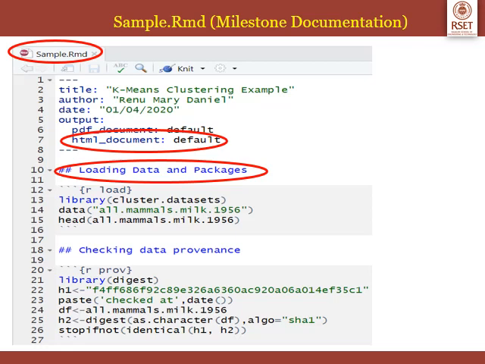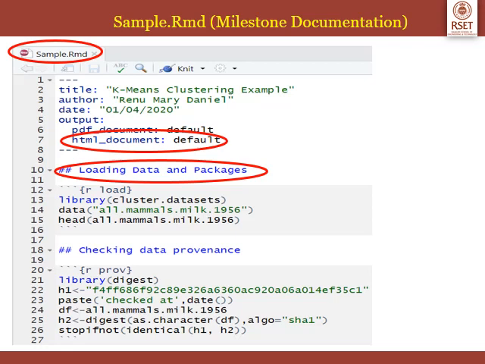Next, to load the data and packages, we need to write the R code. So remember, R code will always be written within an R code chunk. So to create an R code chunk, in line number 12, we have written 3 backticks followed by curly braces. Then r, and after that, the name of this particular R code chunk is load. Then within that R code chunk, I am writing 3 lines of R code. First line is library(cluster.datasets). I am loading the library. Then I am loading the data all.mammals.milk.